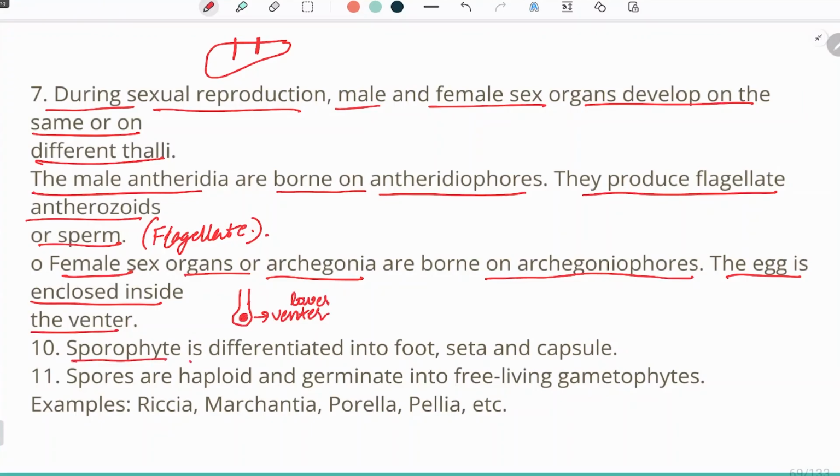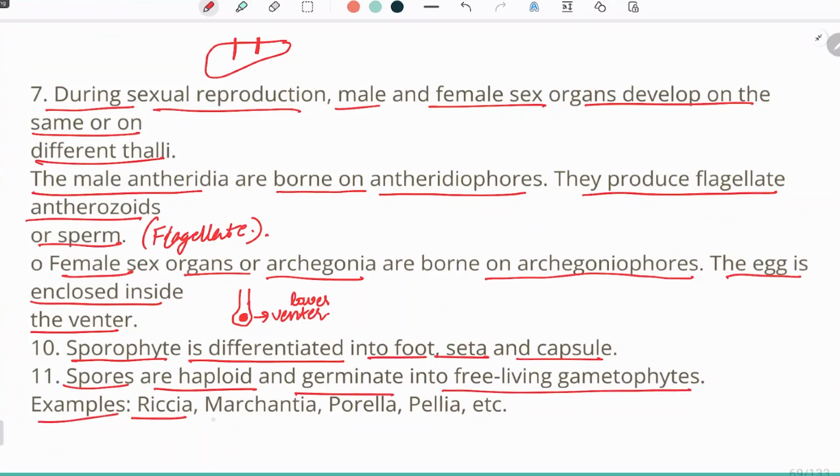Now the sporophyte is differentiated into foot, seta, and capsule. We have seen that when the sperm and the egg fuse, it will give rise to a zygote. This zygote will be sporophytic. It will give rise to a sporophytic plant body, which is parasitic in nature and bears foot, seta and capsule. Inside these capsules, the haploid spores will be produced, which will give rise to a new plant body. The spores are haploid and germinate into free-living gametophytes.